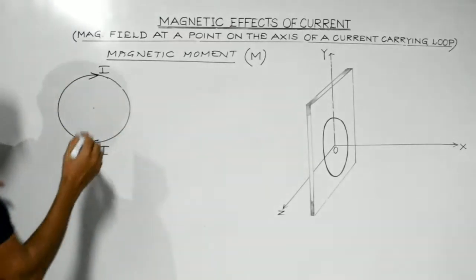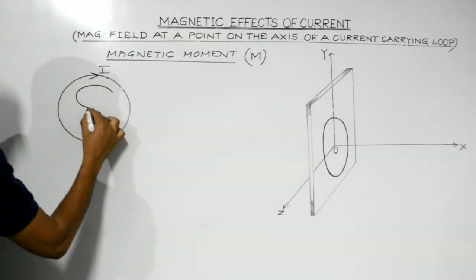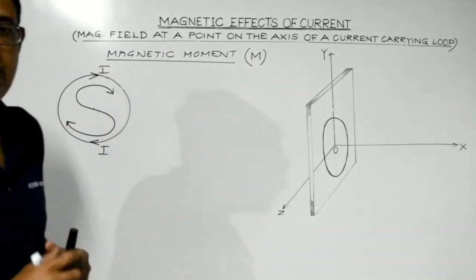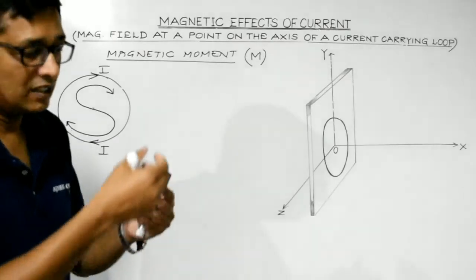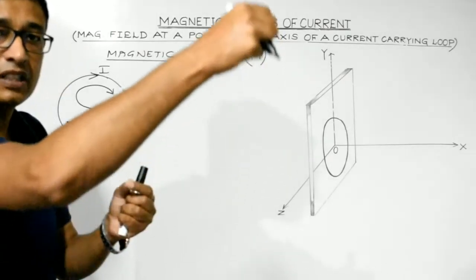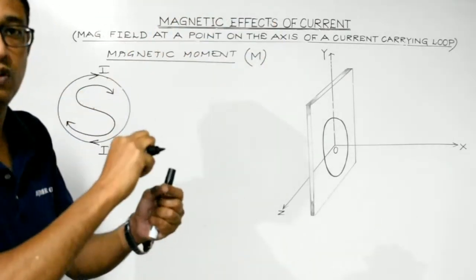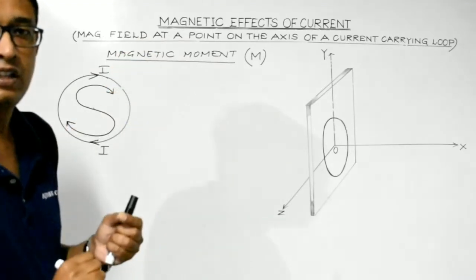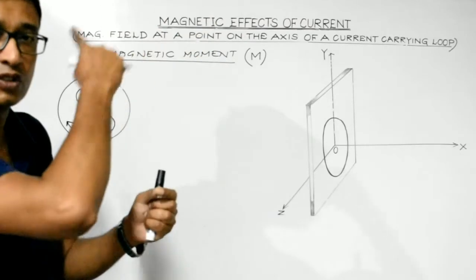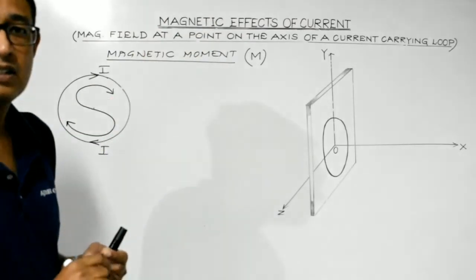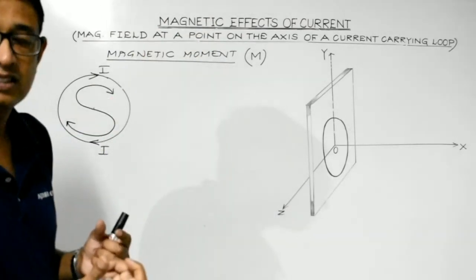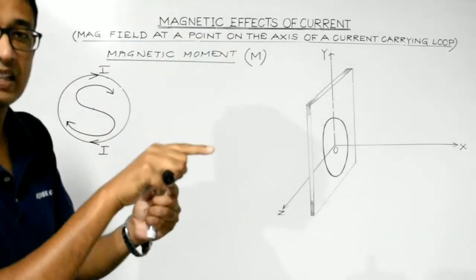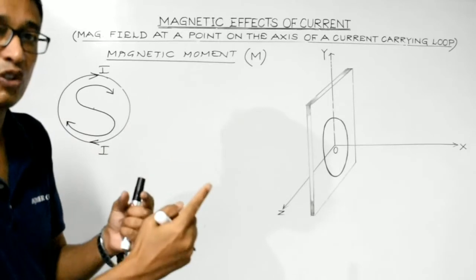So as a result, this face will act as the south pole, because the magnetic field lines emit from the north pole and terminate at the south pole outside the magnet, while inside the magnet it is from south to north. So basically it's in the form of continuous closed loops, but outside the body of the magnet, the field lines are directed from north to south, and inside the body of the magnet, they are directed from south to north.